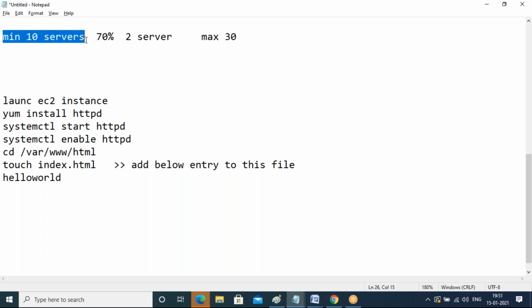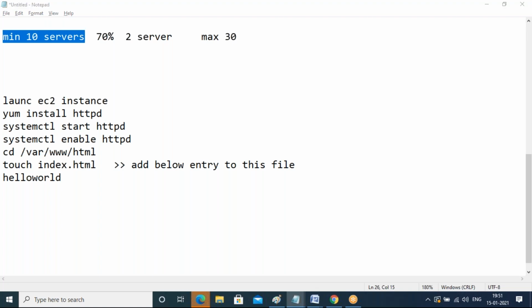It is for cost saving, guys. You are saving your cost. You only pay for the servers you are launching and using. Auto scaling always reduces the number of servers when they are not required, and always launches new servers when required. Only for that time you will pay. At night time you are not paying, because auto scaling automatically scales up and automatically scales down.